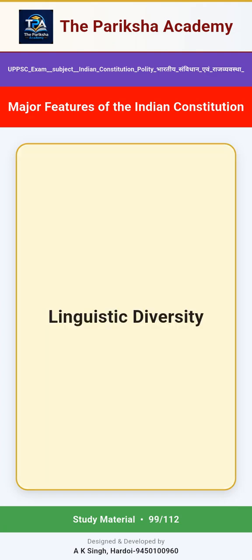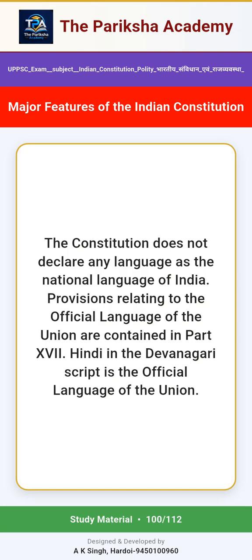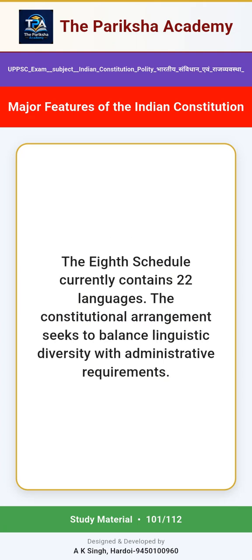Linguistic diversity. The Constitution does not declare any language as the national language of India. Provisions relating to the official language of the Union are contained in Part 17. Hindi in the Devanagari script is the official language of the Union. The 8th Schedule currently contains 22 languages. The constitutional arrangement seeks to balance linguistic diversity with administrative requirements.